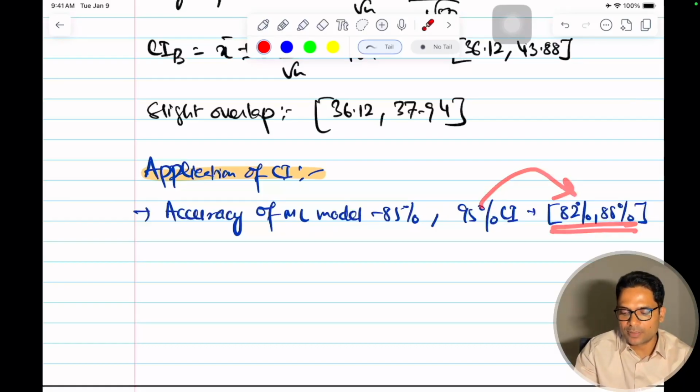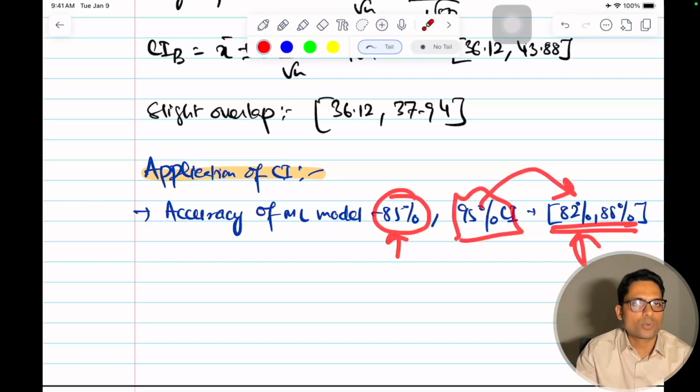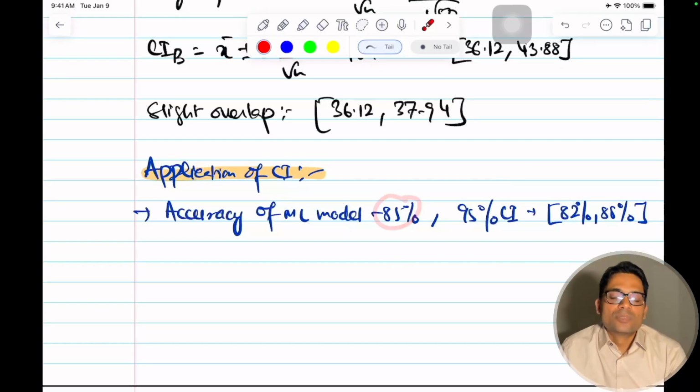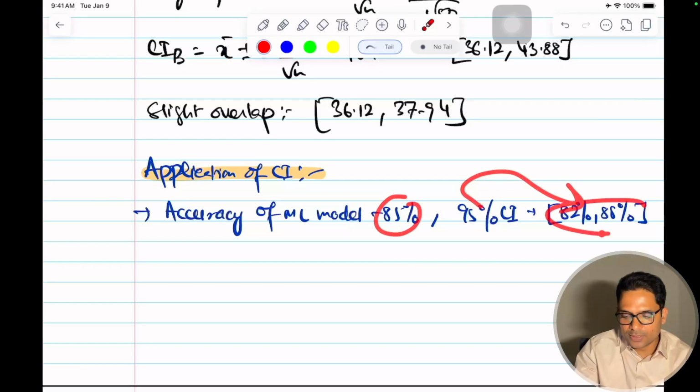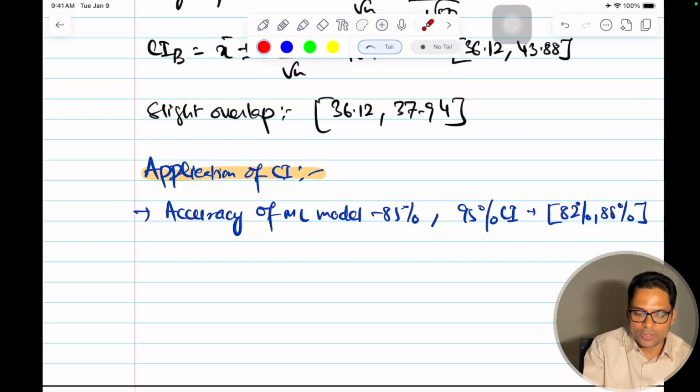They will appreciate it better, that this is giving me a 95% confidence interval, and I don't know if you have considered outliers, etc. So this may come out to be this. Okay, so this is a better metric, with more confidence, and it gives a better understanding of what we have done.